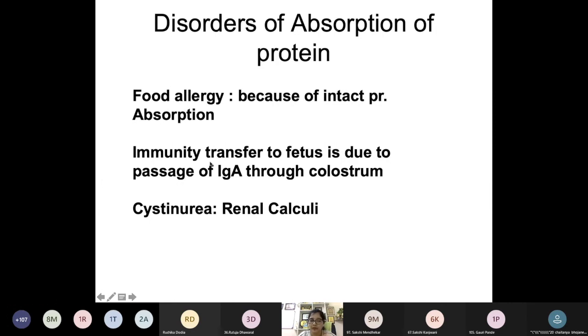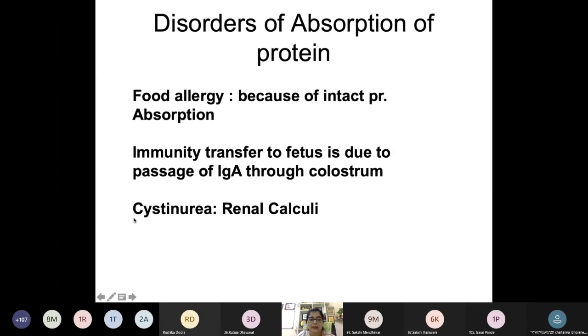Now food allergy is really not a disorder, but on the same basis, in the fetus you can see IgA, which is also a big molecule. This IgA immunoglobulin also gets transferred from the mother to the fetus, and this gives immunity to the fetus. So this is one of the advantages of passage of small peptide without digestion.